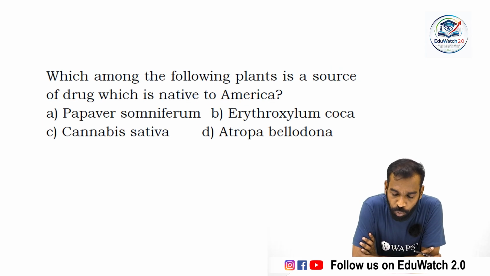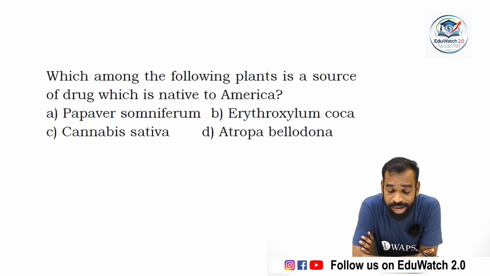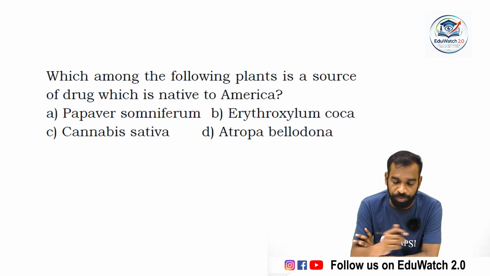Which among the following plants is the source of a drug which is native to America? Option A, Papaver somniferum. Option B, Erythroxylum coca. Option C, Cannabis sativa.